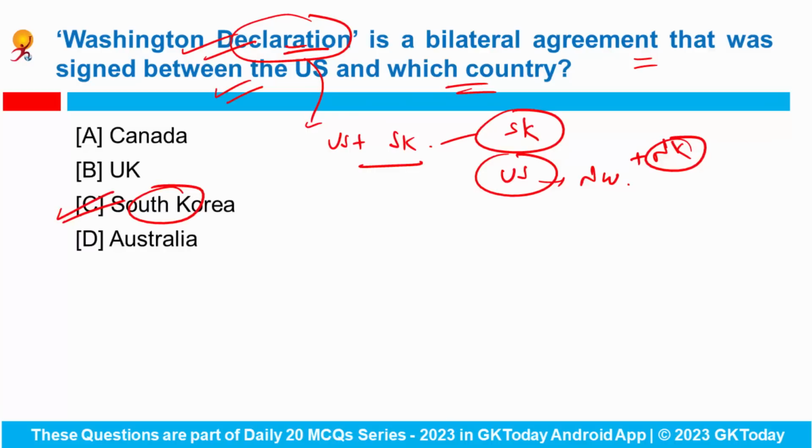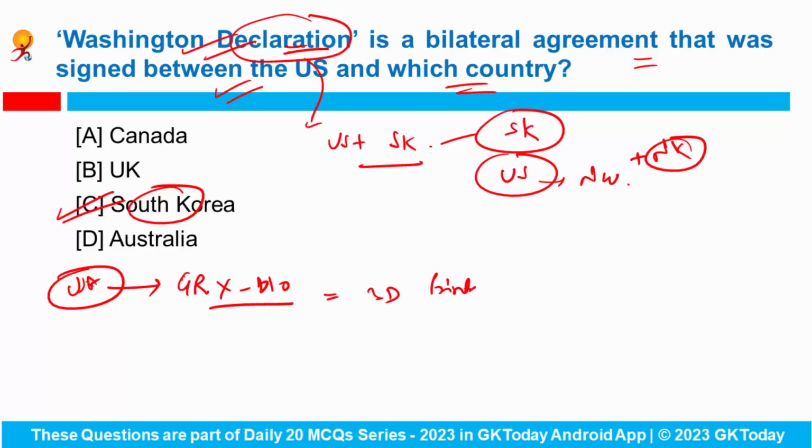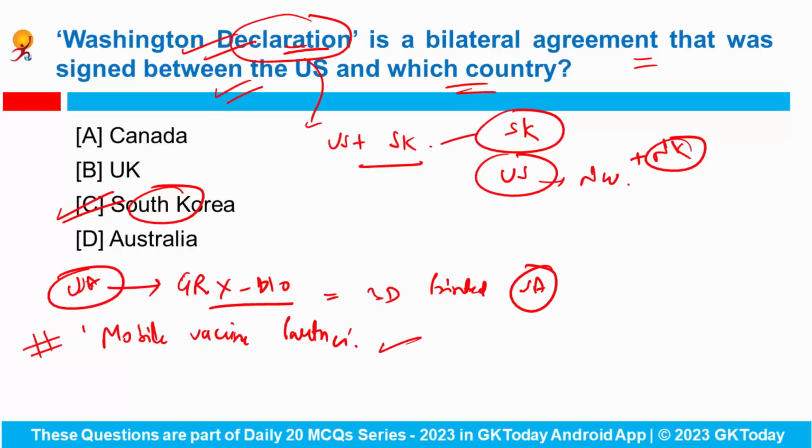Now let's see a few important things why the USA was in the news these days. First of all, it was in the news because of GRX 810. What is this? This is a 3D printed super alloy. Okay. Then the second reason is US scientists have recently developed a mobile vaccine partner. Okay. And it can produce hundreds of vaccine doses within a single day. That's why it is a good achievement.